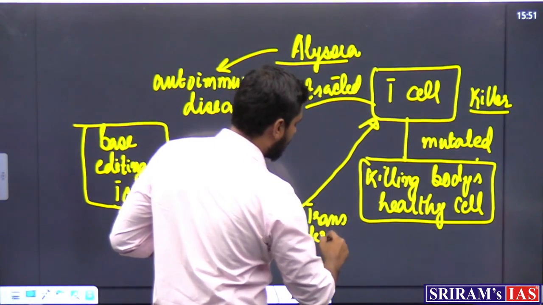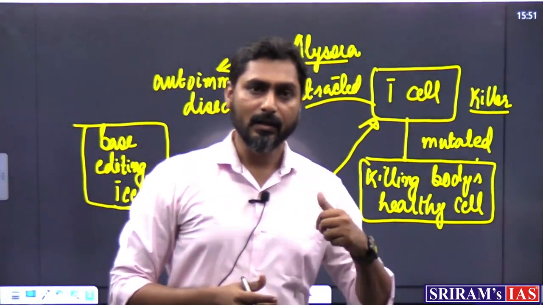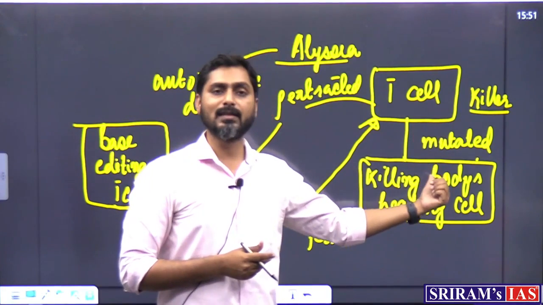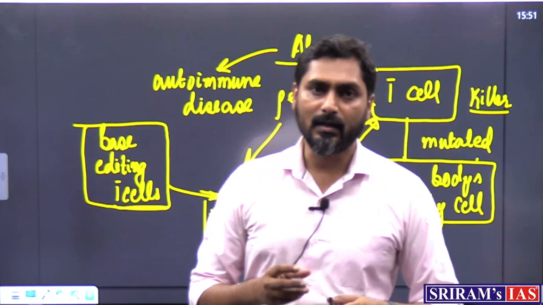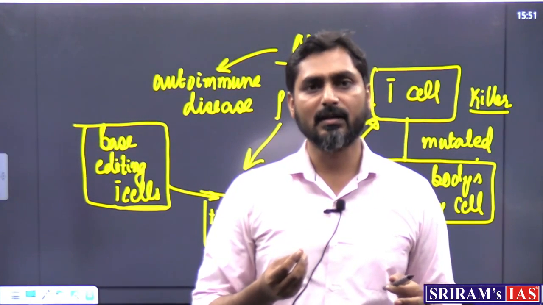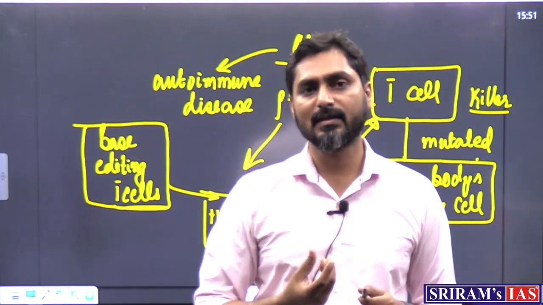When they are transferred back to her body, we are seeing that her new healthy T cells are able to kill the unhealthy T cells. In this way, her autoimmune disease is receding. That is the biggest advantage of having gene therapies to cure some diseases like this.